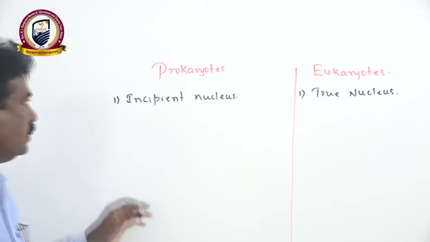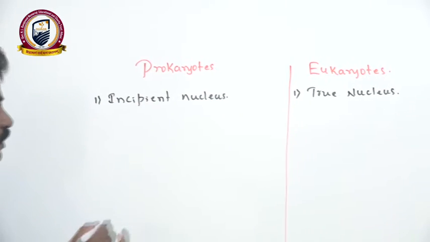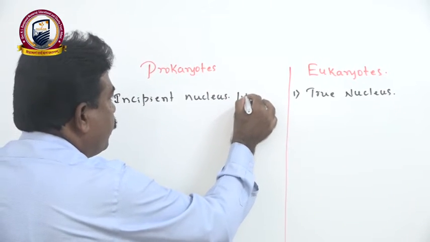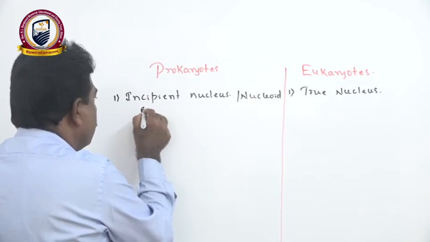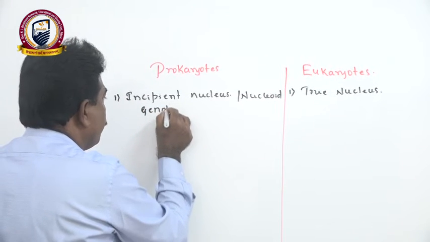That incipient nucleus we call the nucleoid, or another name, genophore,